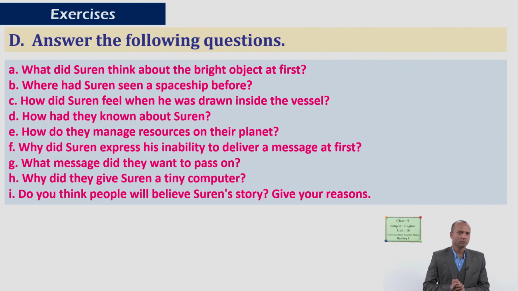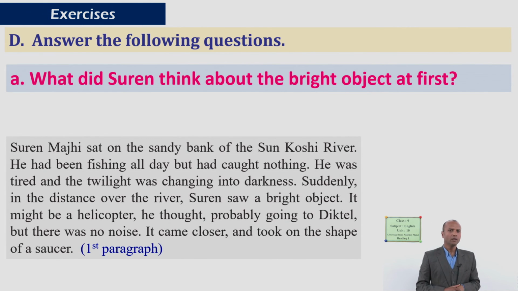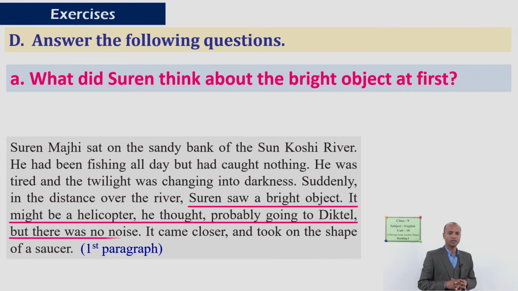It says, answer the following questions. These are textual questions, so please read them all and try to answer them. Have you read? I guess so. So let's discuss the answers as well. Number A, the first question is, what did Suren think about the bright object at first? For this you have to go to the first paragraph. Look, this is the sentence that has the answer as well.